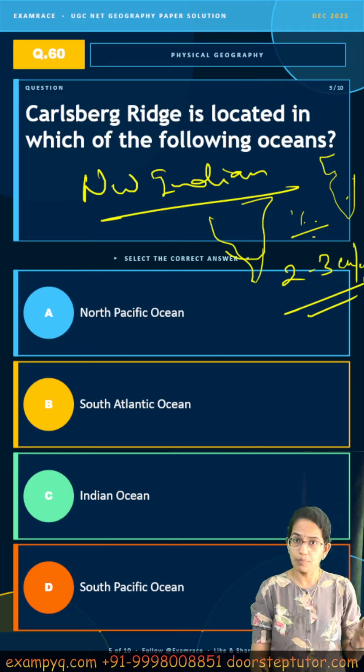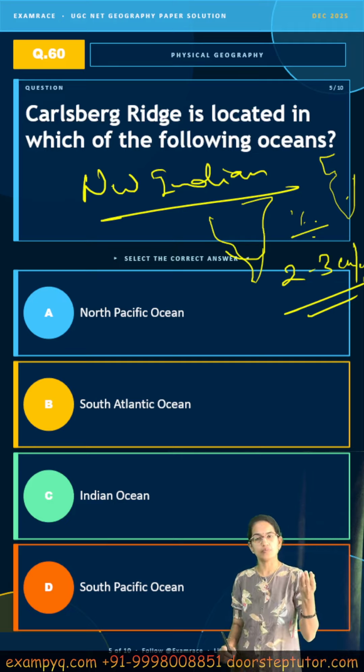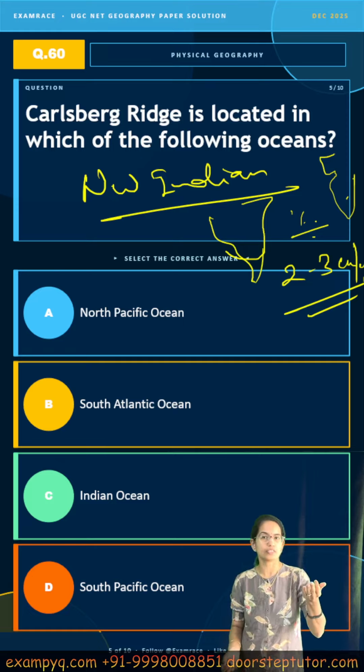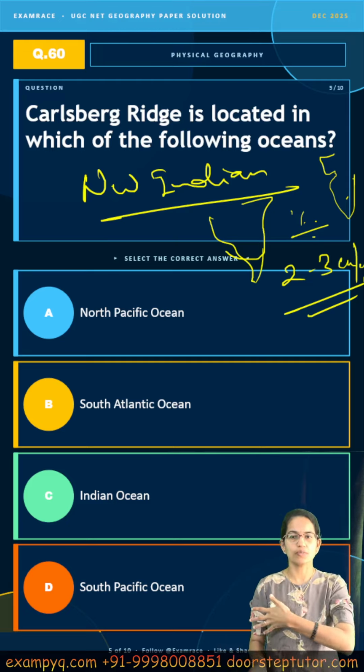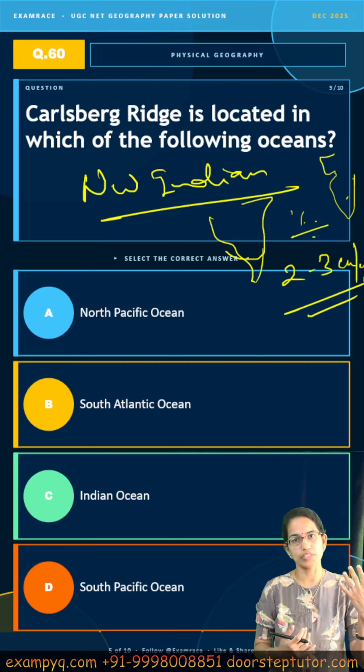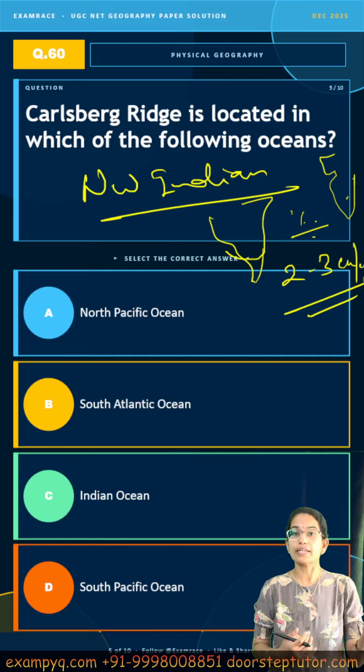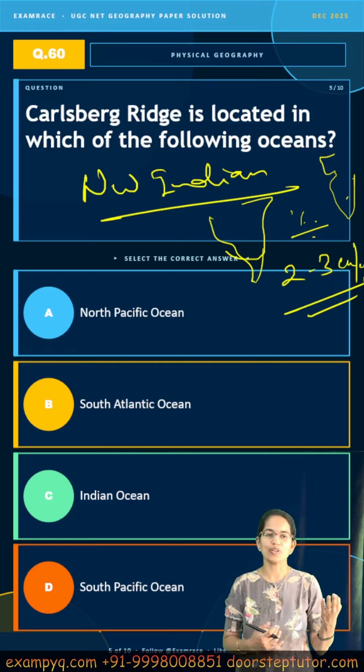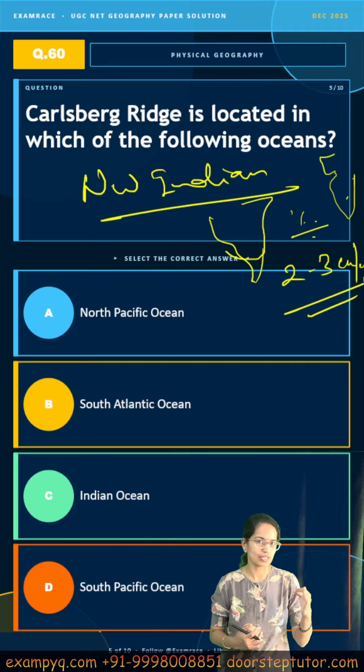There are other important Indian Ocean ridges that you must be aware of. So 90 East Ridge is one of the famous ones. Then we have the Java Trench, which is one of the deepest points. The Chagos Laccadive Ridge, which is again important. The Mascarene Ridge, the Mascarene Plateau as it is called, is again one of the very important ones. So those are some of the important things that you must remember about the Indian Ocean.